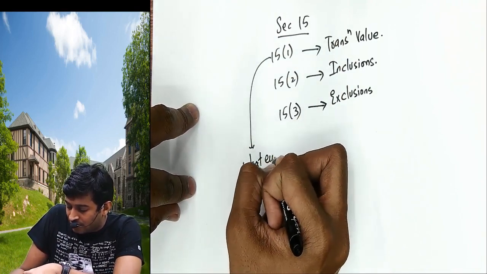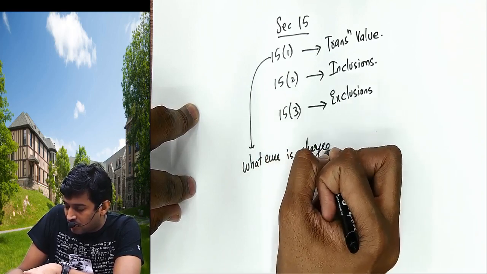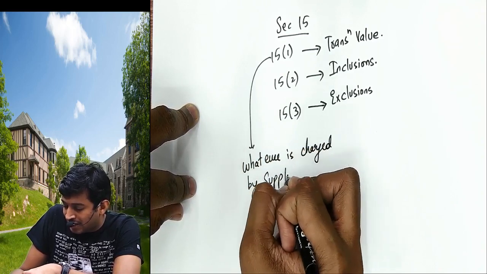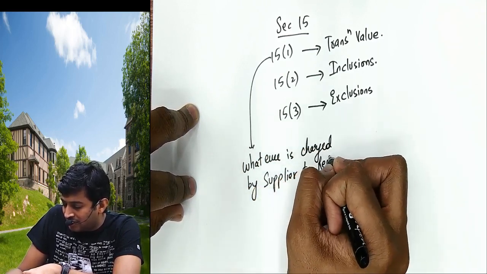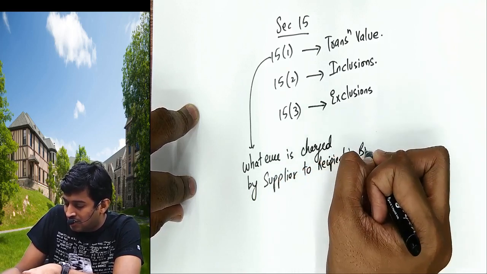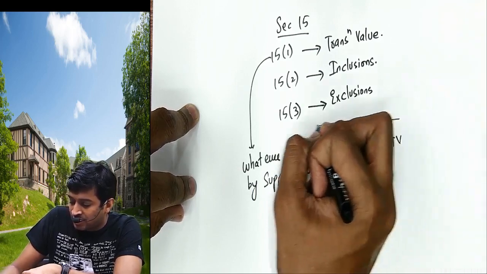15.1 speaks about whatever is charged by the supplier to the recipient in the bill. We will call that value the transaction value.